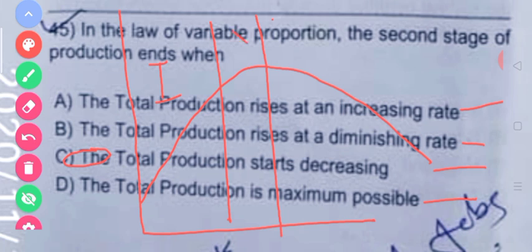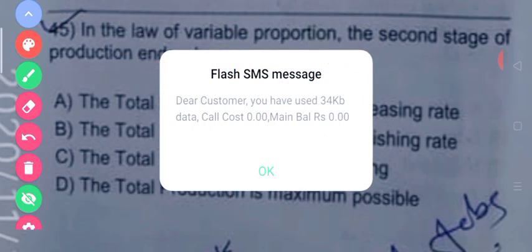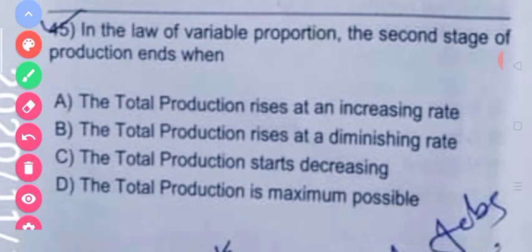The second stage will end at this point. From that, the total production will start diminishing. Coming to the next question.